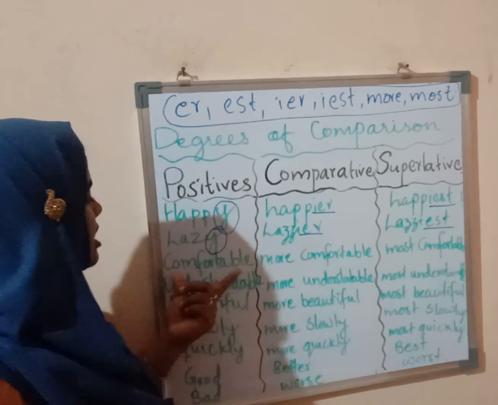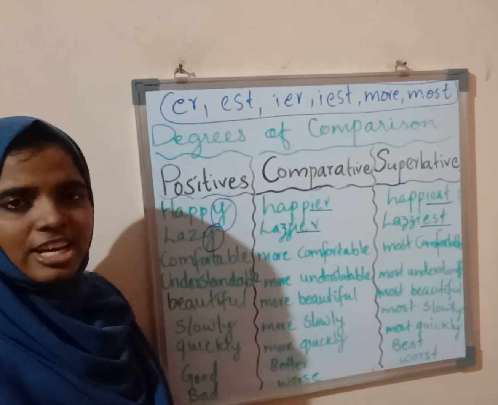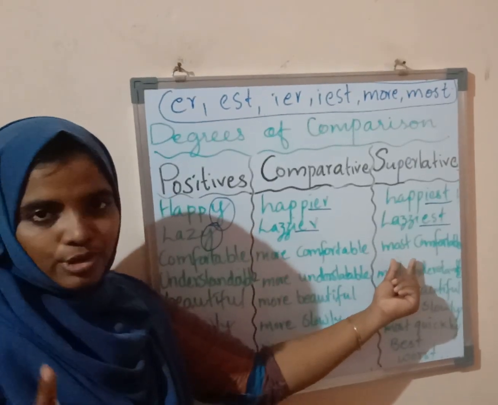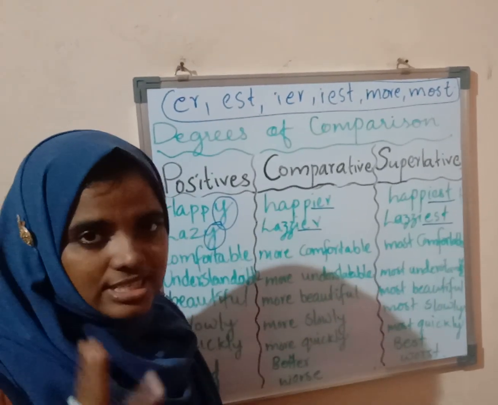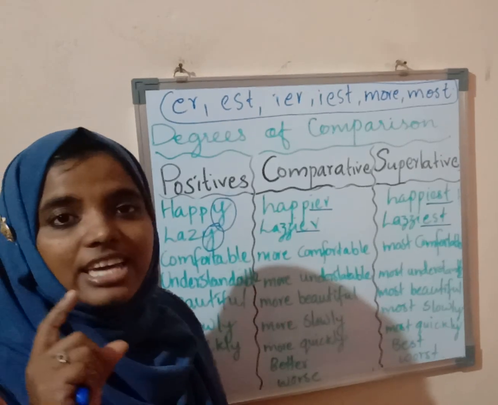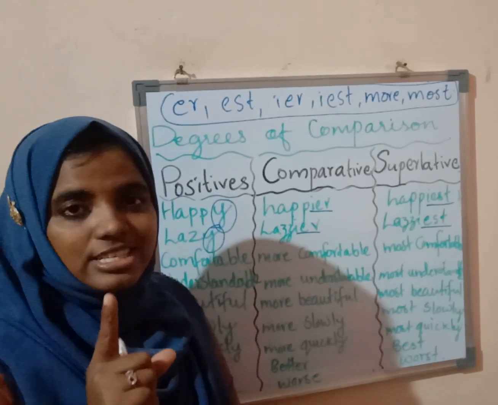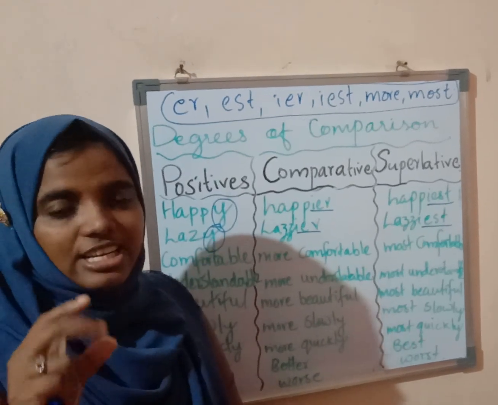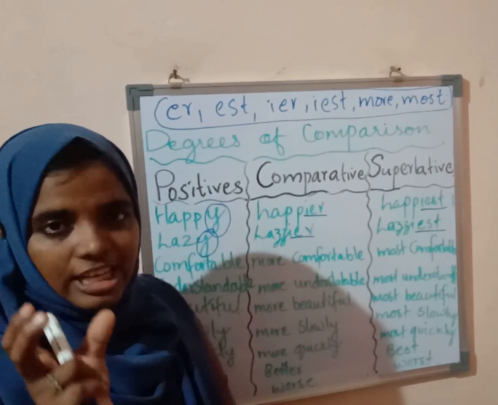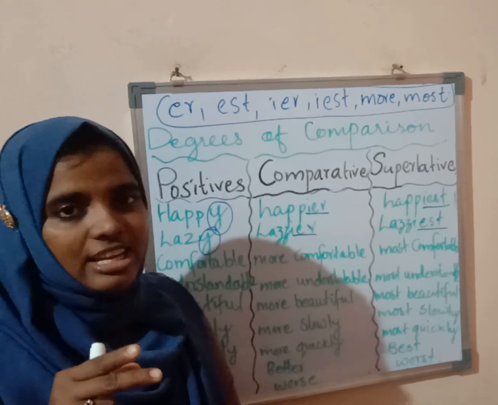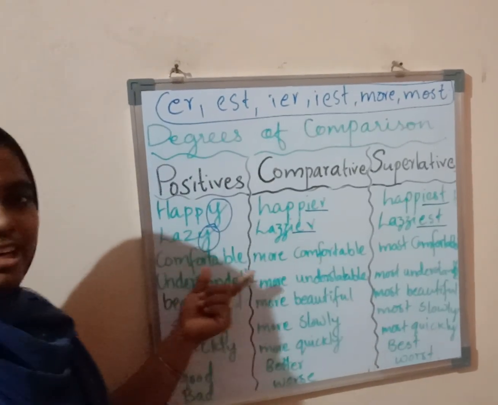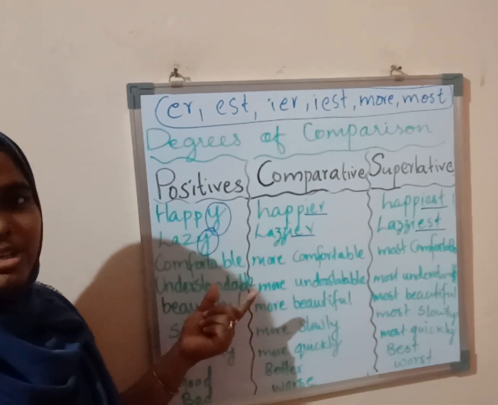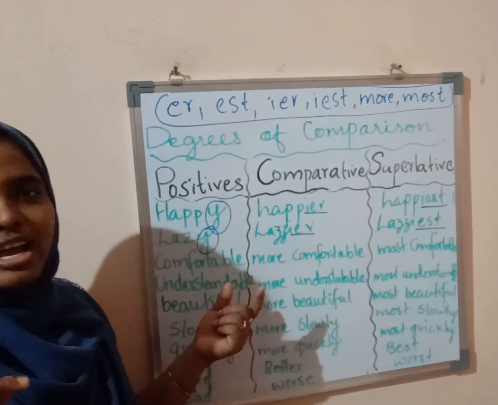Now here, comfortable. For comfortable we are using more and most. You know, isn't it? And you know what is syllable? Cat has only one syllable, whereas funny has two pronunciations, so two syllables are there. And in comfortable, there are more than two syllables. When there are more than two syllables, we use more and most.